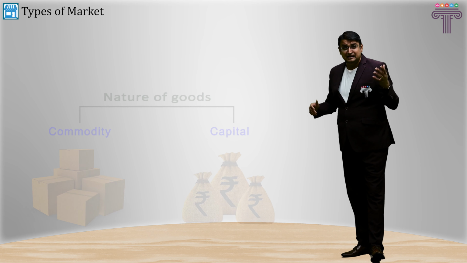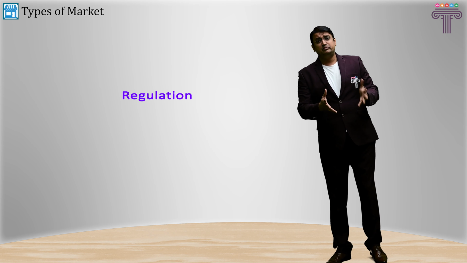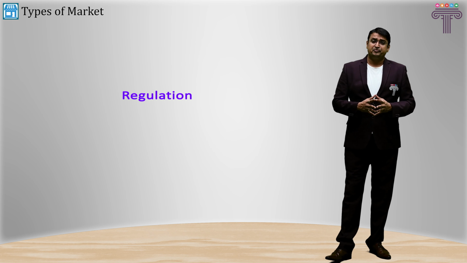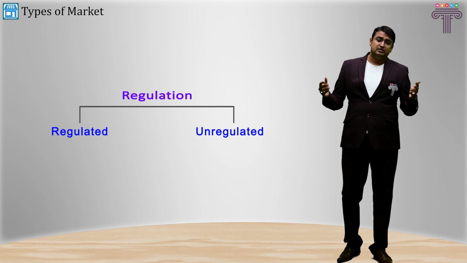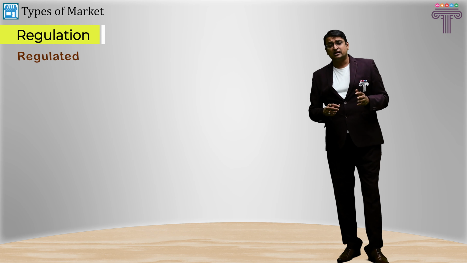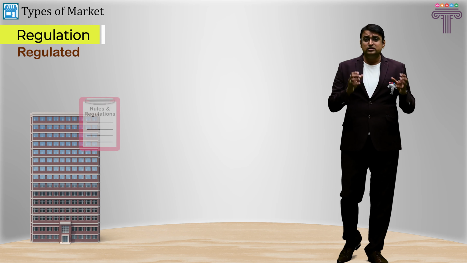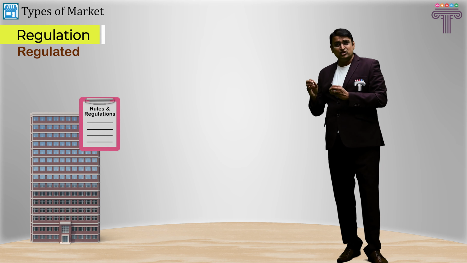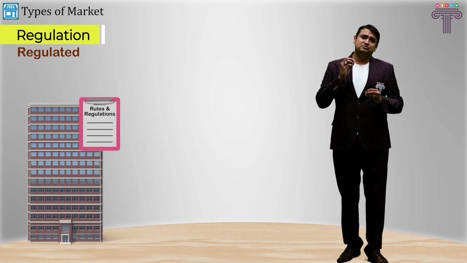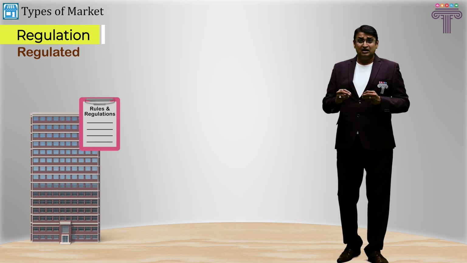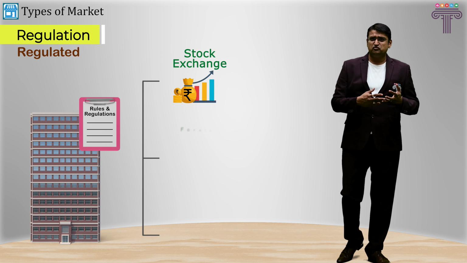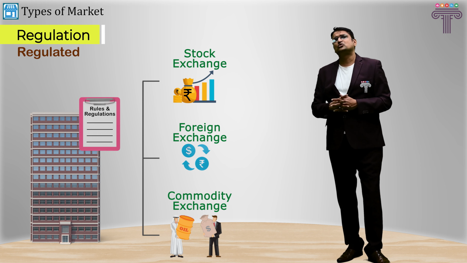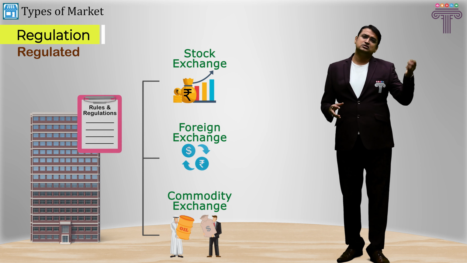Right? Well, markets can be categorized on the basis of the level of regulations available on the market. And they're further categorized as regulated market and unregulated or free market. As the name suggests, regulated market means in the market there are rules and regulations, statutory regulations, that have to be followed by the market players, by buyers and sellers. Typically, some examples of regulated markets are stock exchange, foreign exchange, commodity exchange, and so on and so forth, where there are rules and regulations involved.